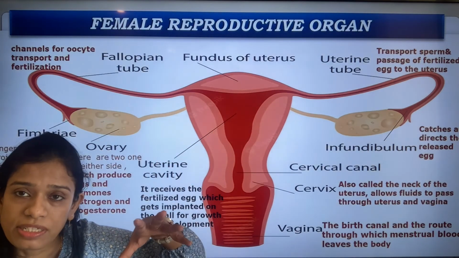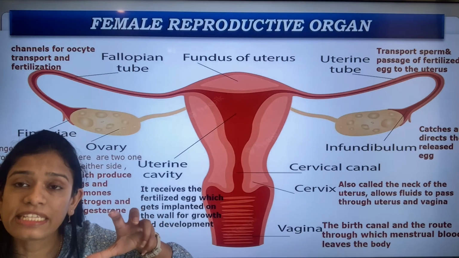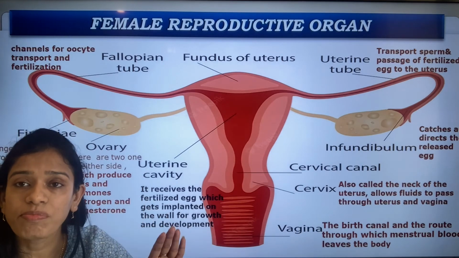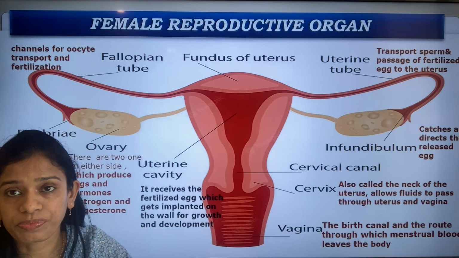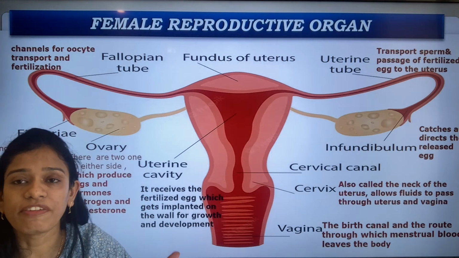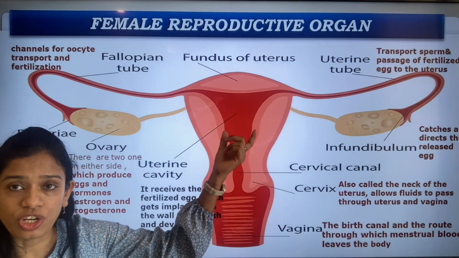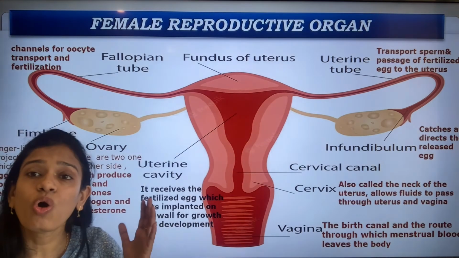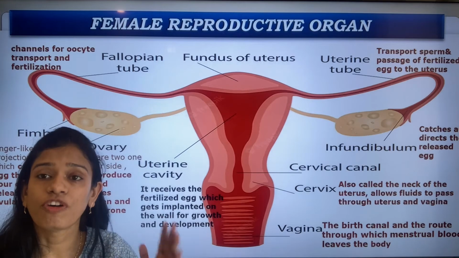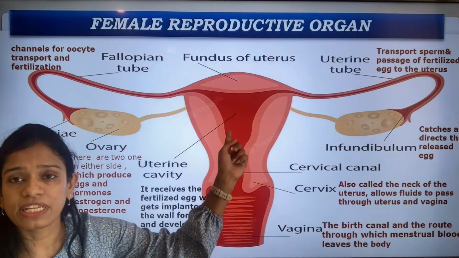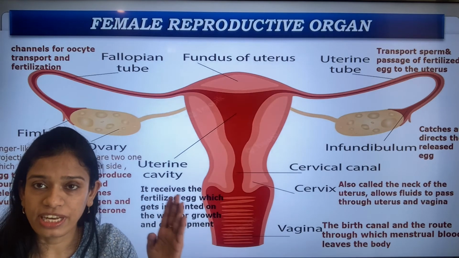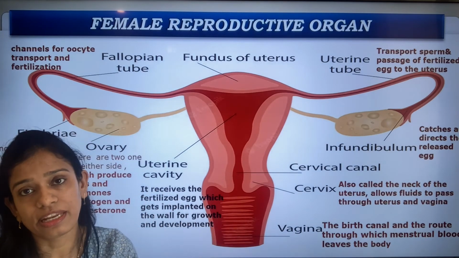Once it is implanted, it stays there for the next 9 months, where the fetus develops, where the baby develops. So the uterine cavity holds the fetus for the next 9 months, till the baby is delivered.